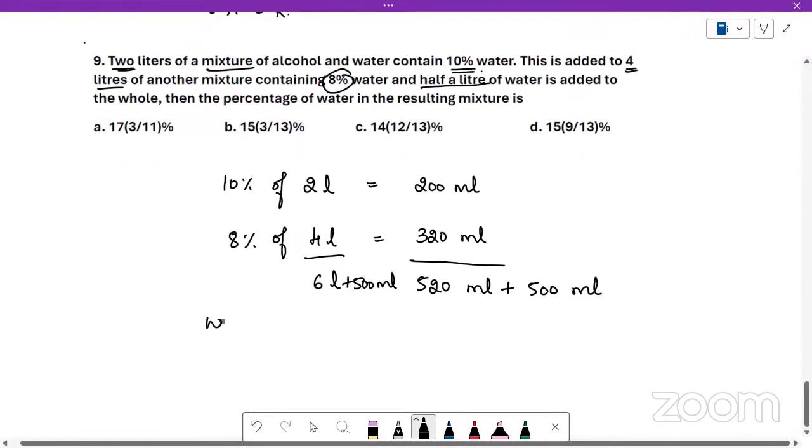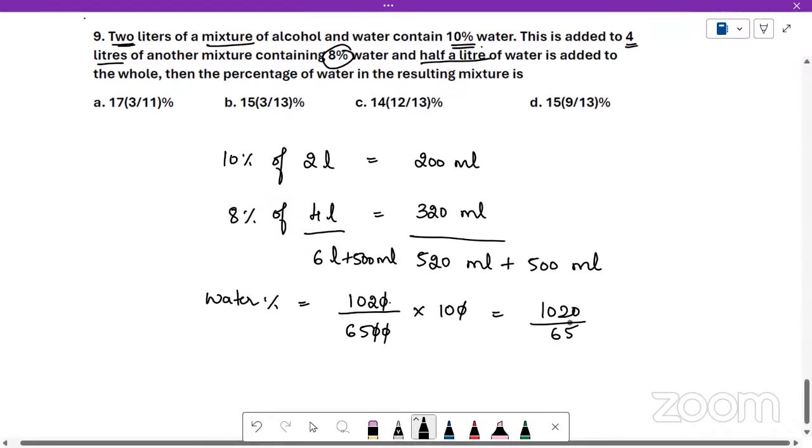Now we should find out what is the water percentage. How much water percentage is that? 520 ml plus 500 ml is 1020 ml divided by 6 liters plus 500 ml, which is 6500 ml. Find out the percentage. One 0 gets cancelled here, one more 0 gets cancelled. We have 1020 by 65. I'll cancel this by 5. 5 13s are 65, 5 2s are 10. 204 by 13. So 204 by 13 is there.